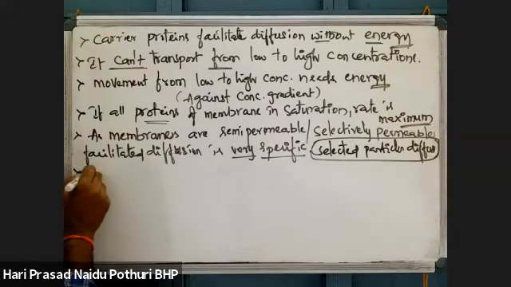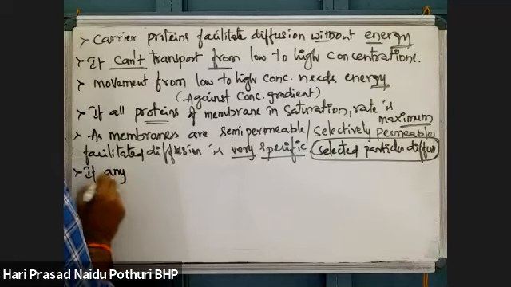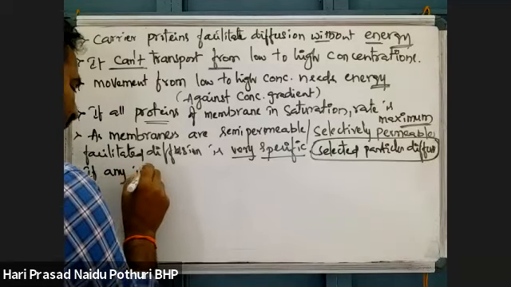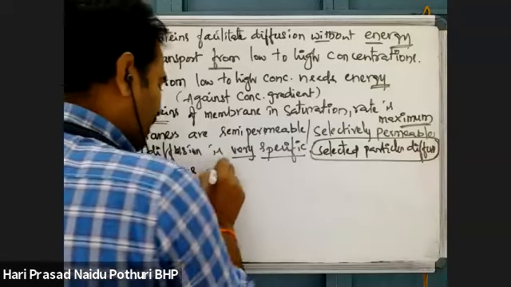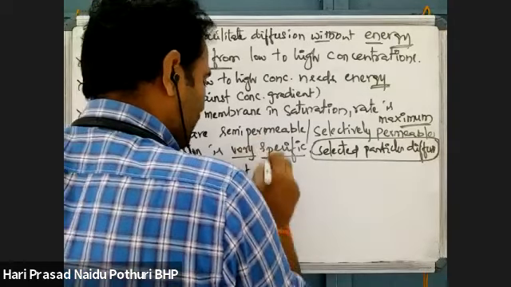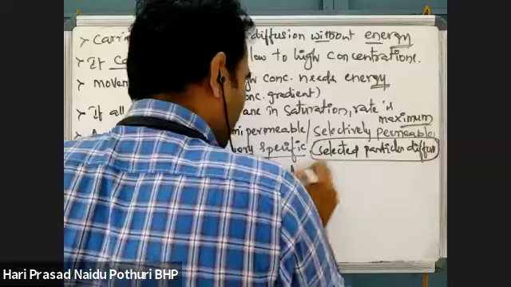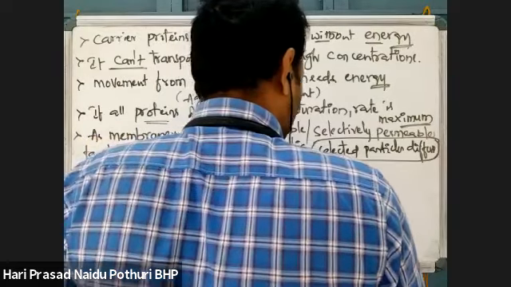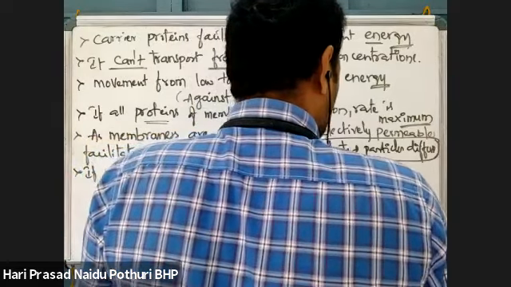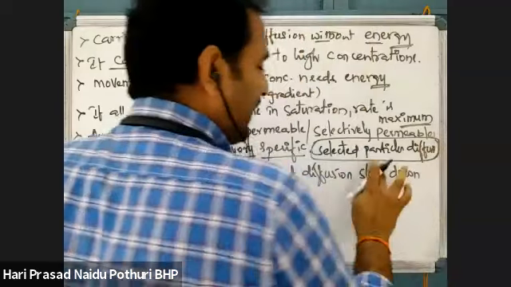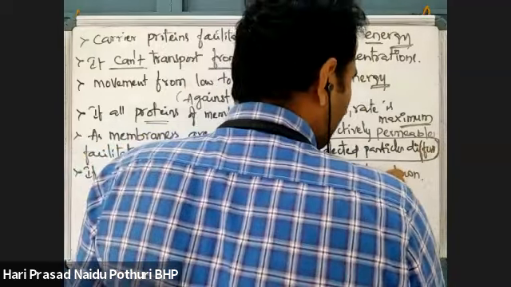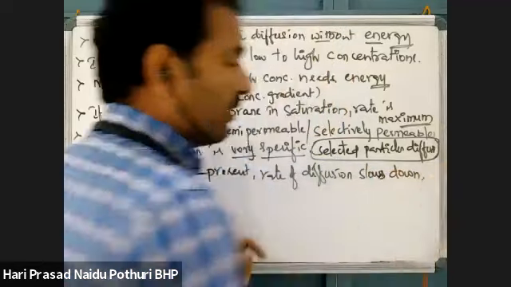And if any inhibitors are present, the rate of diffusion slows down. That means membrane carrier proteins are sensitive to inhibitors.